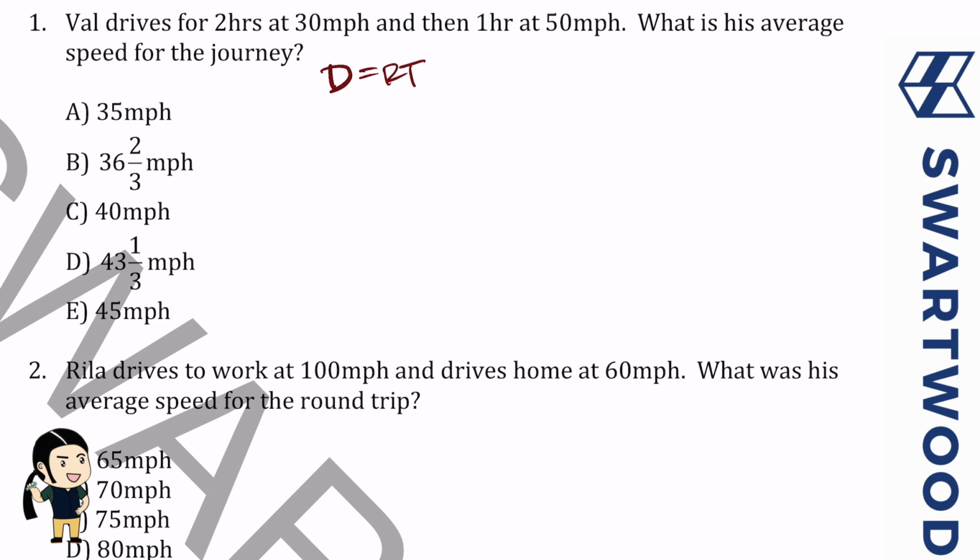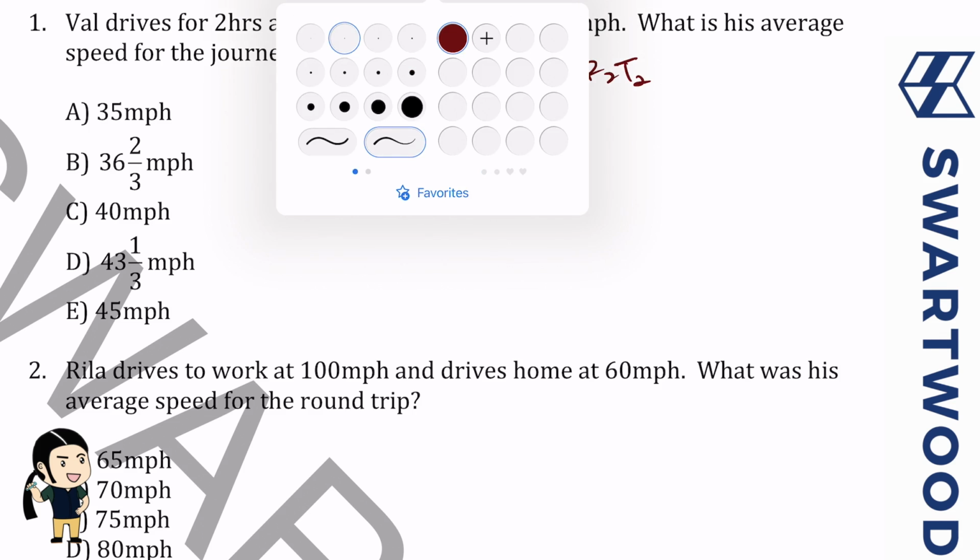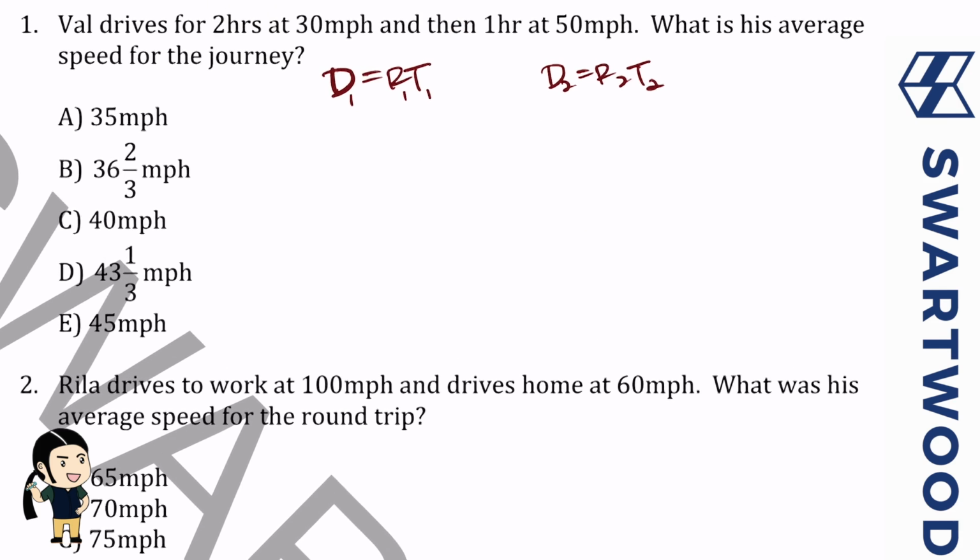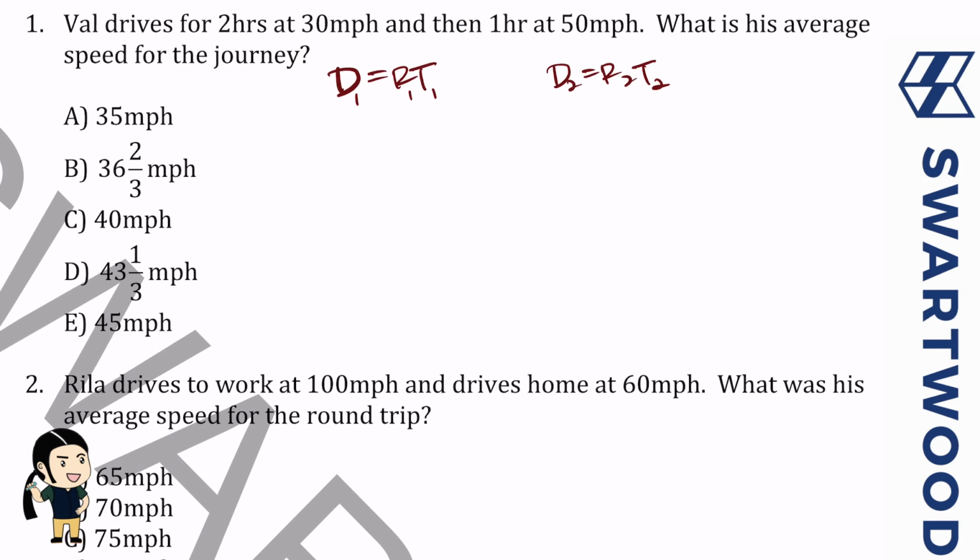And we'll do it in two pieces. So distance 1, rate 1, time 1, and then distance 2, rate 2, and time 2, okay? So for the first leg of it, what's he gonna do? He's gonna travel some distance, right? He's going at a rate of 30 miles per hour, and he's traveling for 2 hours. So it's easy to see that the distance is 60, right? In the second round, his rate is 50? He only travels for 1 hour, so he covers 50.